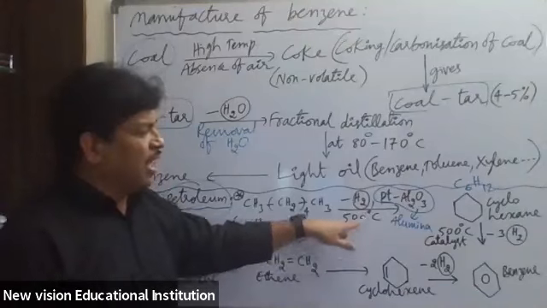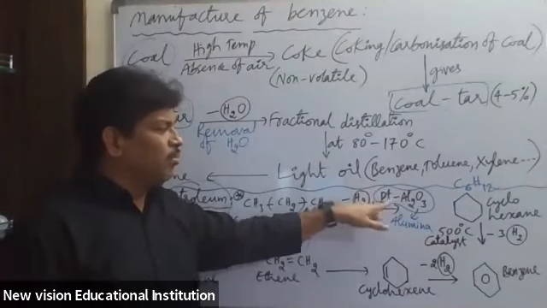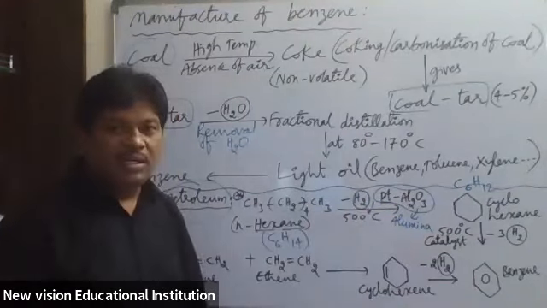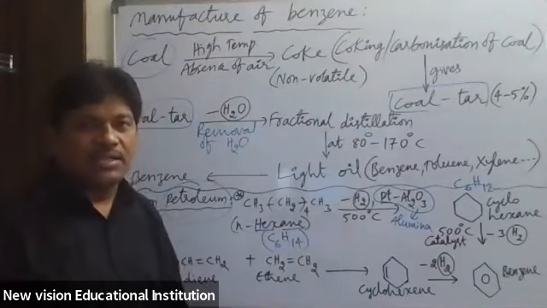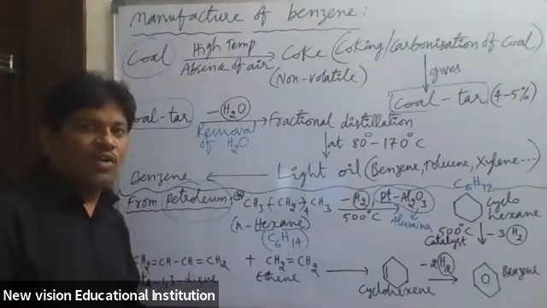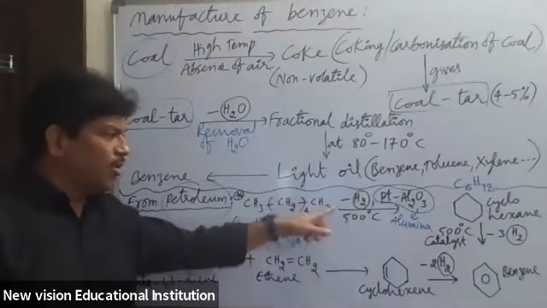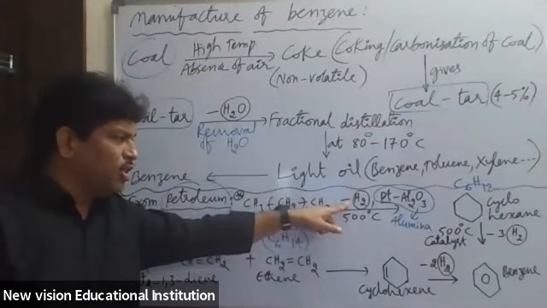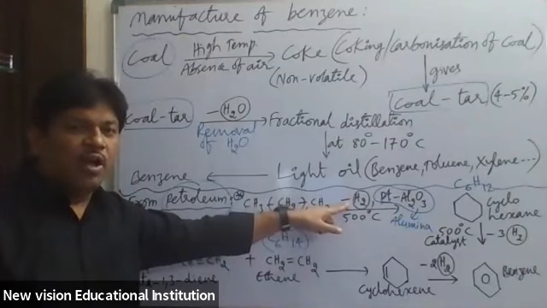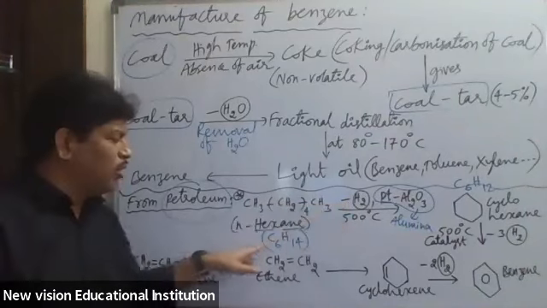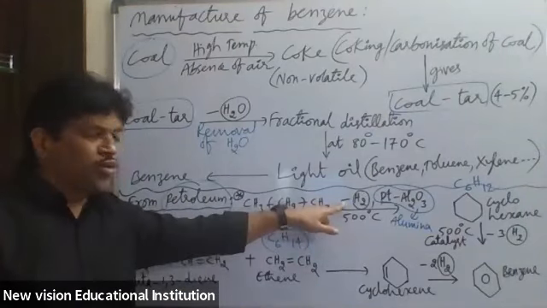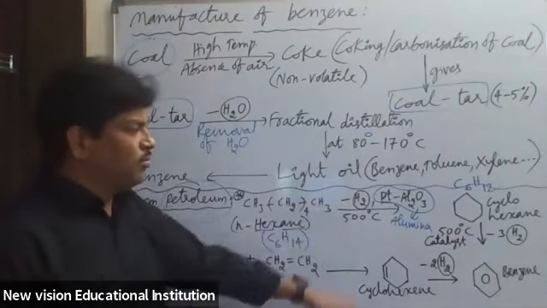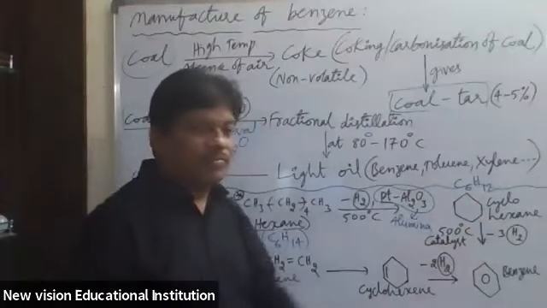At what temperature? 500 degrees Celsius, in the presence of catalyst platinum and alumina. And what is happening here? Dehydrogenation is taking place. Dehydrogenation indicates removal of hydrogen. How many moles of hydrogen are removed from 1 mole of N-hexane? From 1 mole of N-hexane, 1 mole of H2 is removed to get cyclohexane.